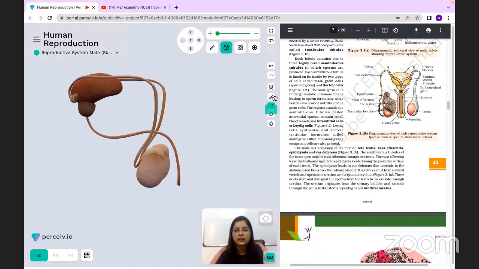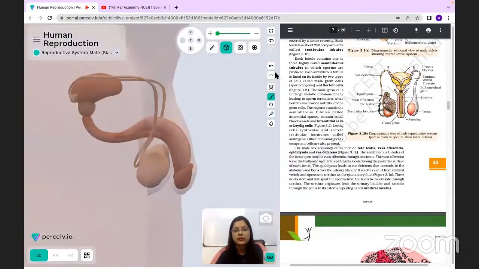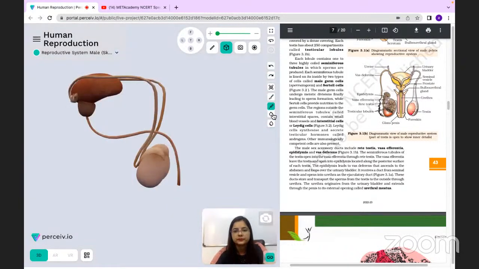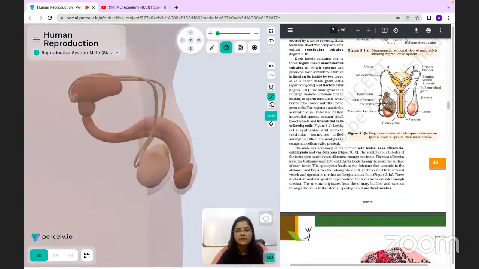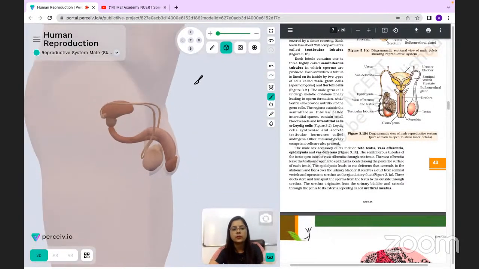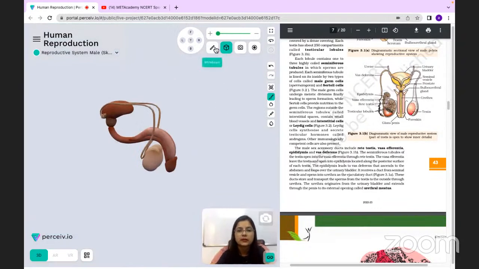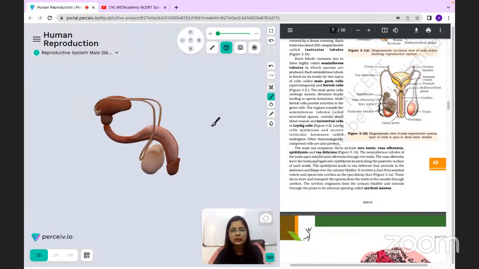we can just again show all the components, however slicing this part. So slicing this part, this becomes the penis part. All right, so this is basically the urethra part, and the upper part is called the penis part.